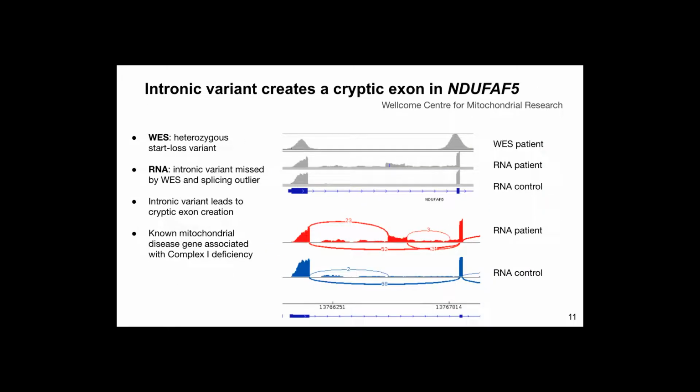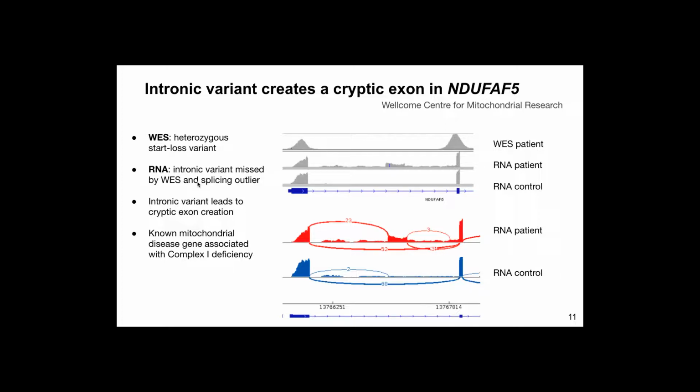A second case is in the gene ELAC2 (as transcribed: ENDOF-FA5), a well-established mitochondrial disease gene, in a patient suffering from mitochondrial disease. Whole exome sequencing revealed a heterozygous start-loss variant, but one and only one heterozygous variant is not enough to solve the case, because this gene is known to have a recessive mode of inheritance. Therefore, a second variant in the other allele is needed.